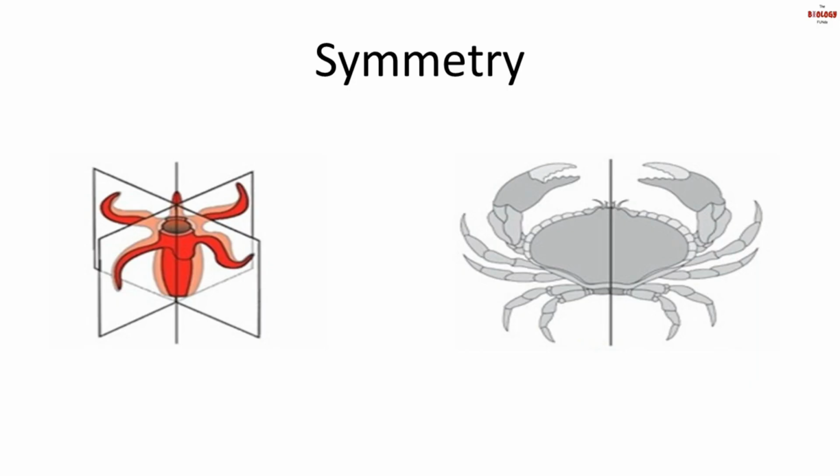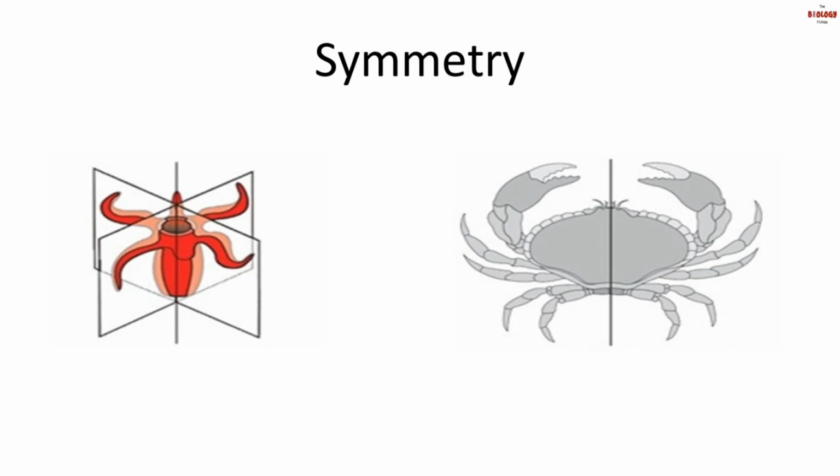Next level of organization is symmetry. This you must have studied in your lower classes in the math subject. Here, you take an object and divide the object into two equal halves. When two equal halves can be seen when divided, it is called symmetrical.